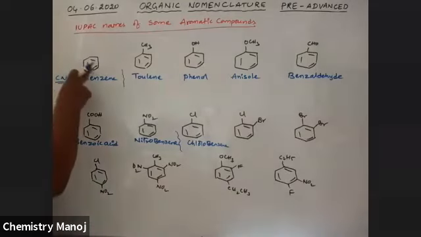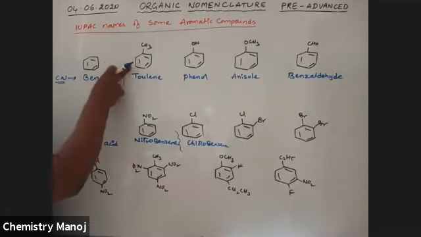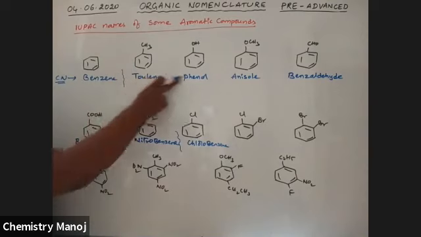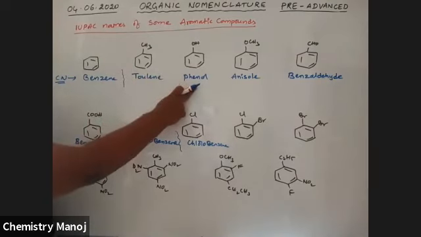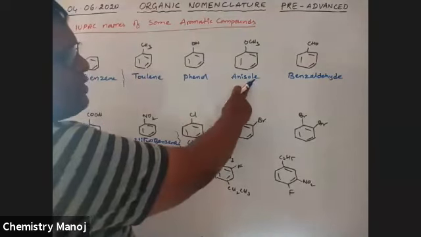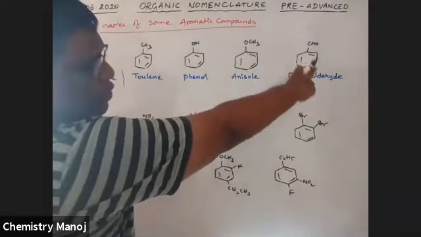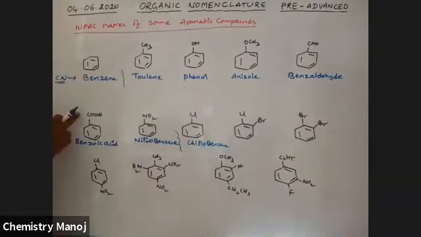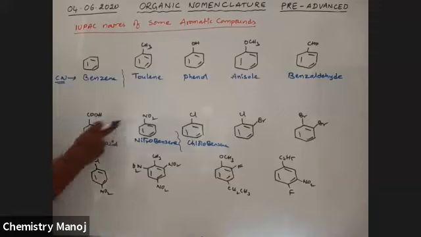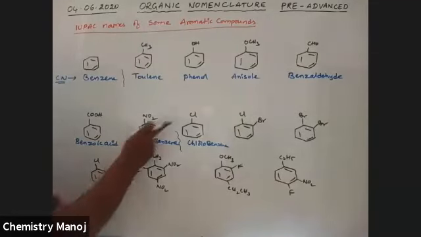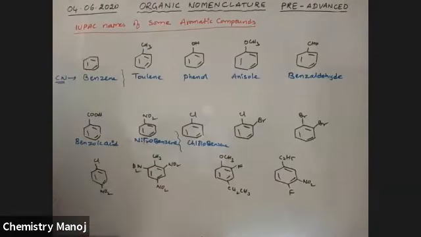So only this one is taken as benzene. Benzene attached to CH3 is toluene. OH attached is phenol. OCH3 attached is called anisole. The aldehyde group attached is benzaldehyde. Acid group attached is benzoic acid. Nitro group attached is nitrobenzene. Chloro group attached is chlorobenzene. Bromo attached is bromobenzene. Like this, these are the common names. All these are common names for these compounds.